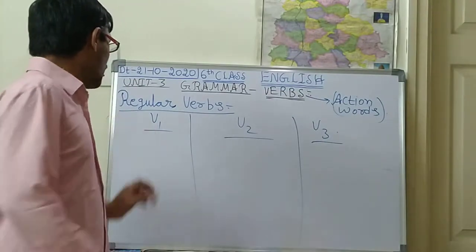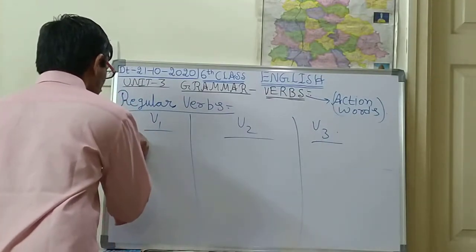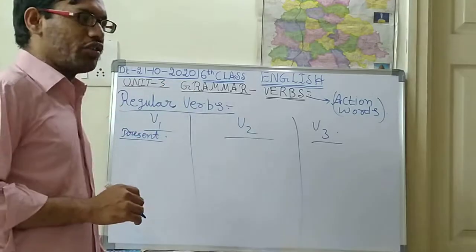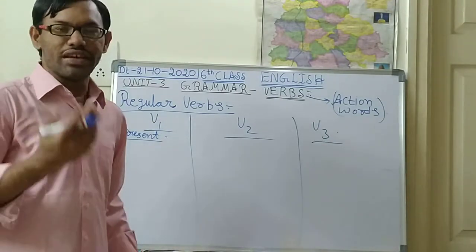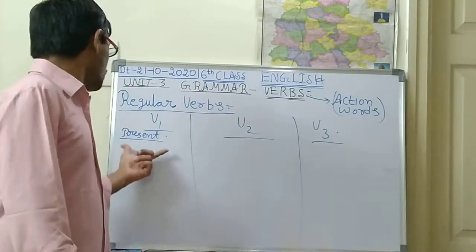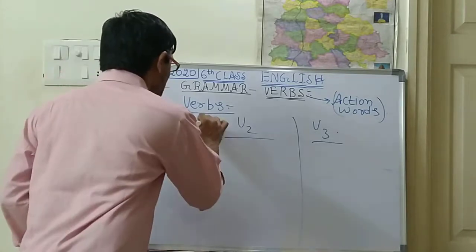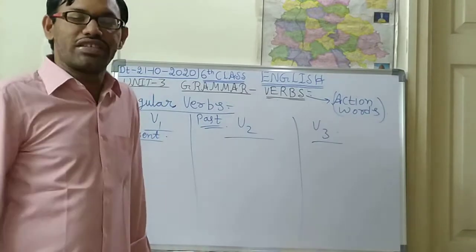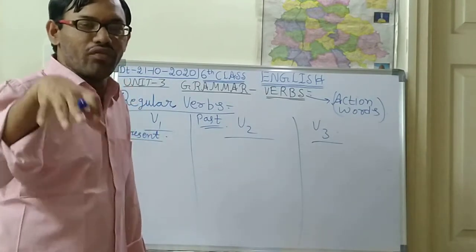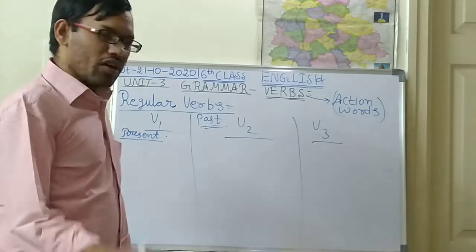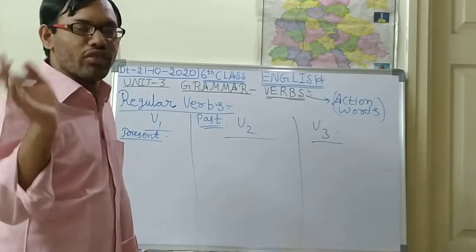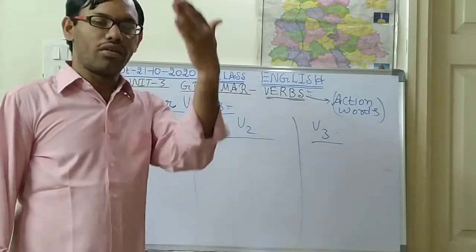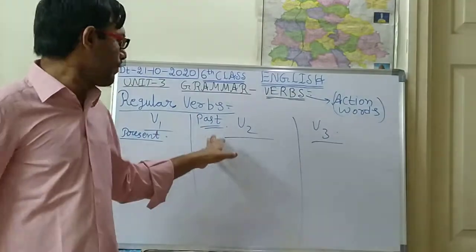V1 means the present form. Present tenses will be coming. You know tenses; tenses means any time of actions. So present tense. Next, V2 means past. Past means the actions which were completed at a previous time, before this time. So before listening to this class, what type of actions you have done? All those works will come under past.